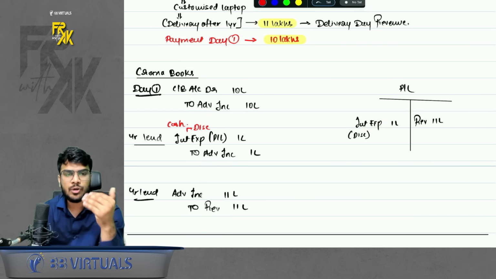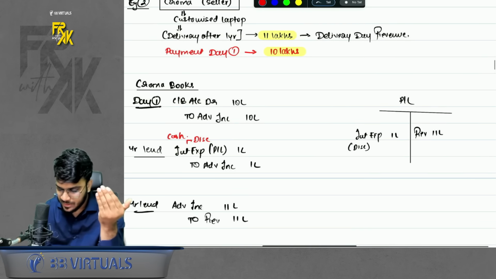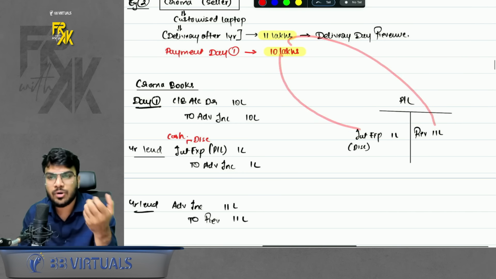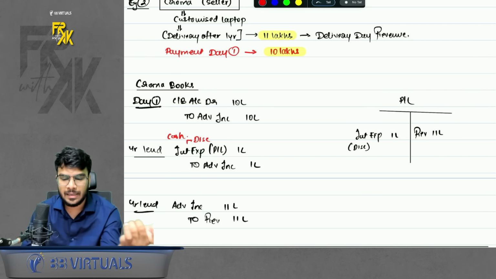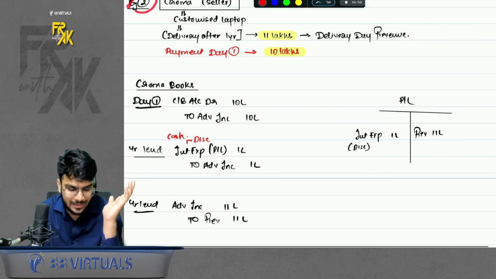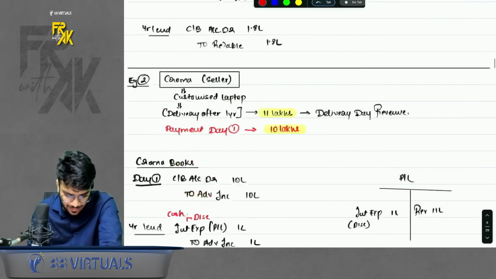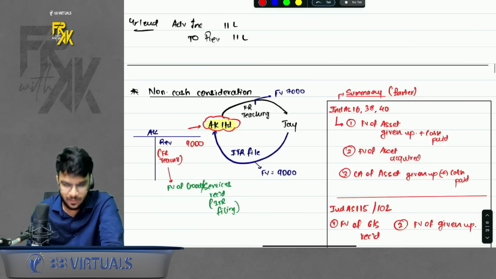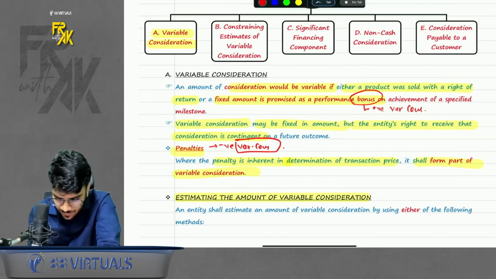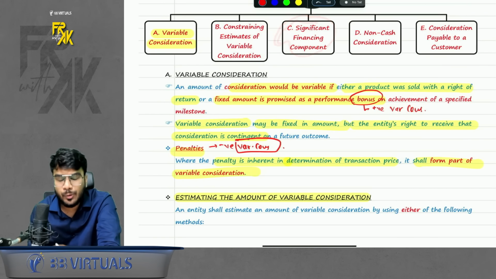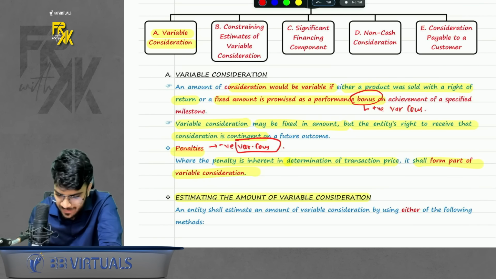Basically we are not showing the revenue on a net basis. We are showing the revenue as a gross amount, and whatever discount or interest you are showing, it will be shown separately on the expense side. Okay, so the second example is more important because the first is very easy to understand. Second is a little tricky. So always remember that part. So this was significant financing component. We have a few questions also in this that I will revise later on.